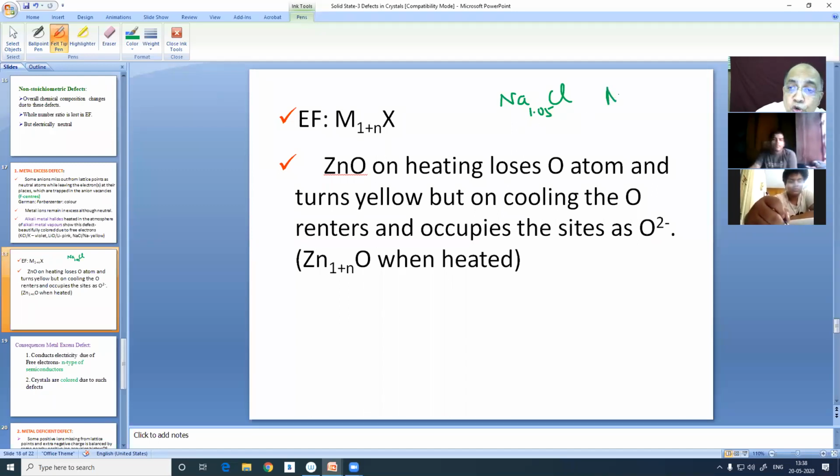It can be sodium 1.1 Cl, something like that, depending on how much defect you introduce, how much you heat the sodium chloride crystal with sodium vapor, and what is the amount of sodium vapor available. Based on that, the stoichiometry or in fact the non-stoichiometry can be adjusted.